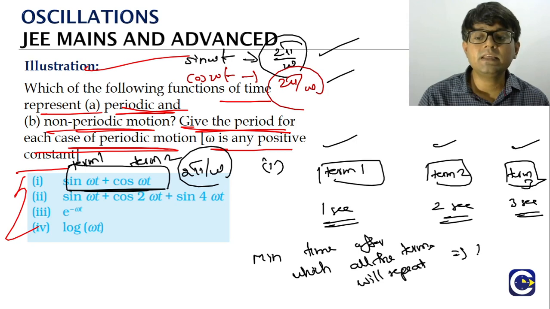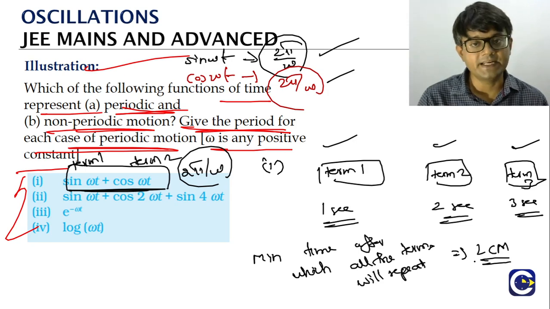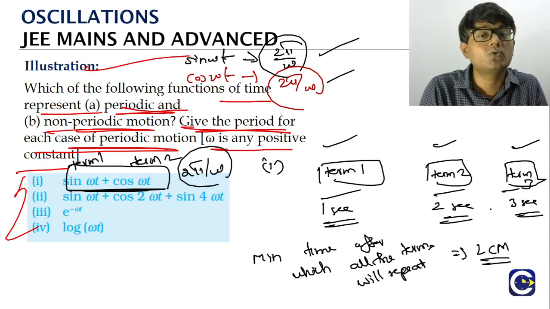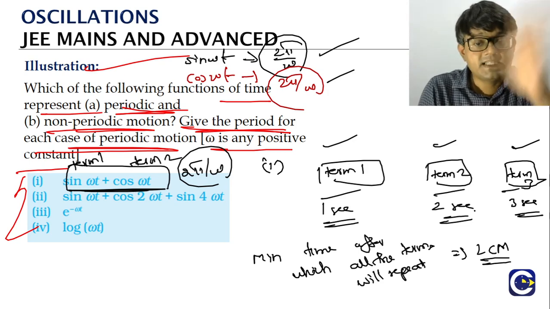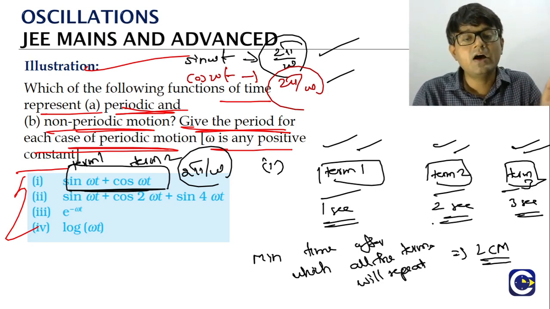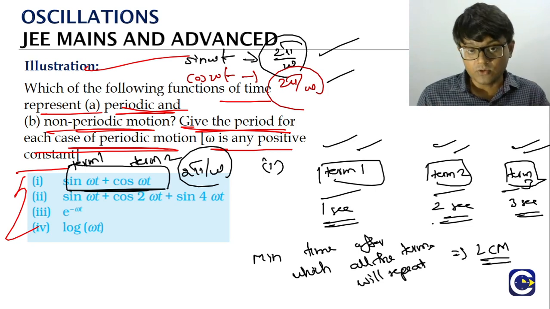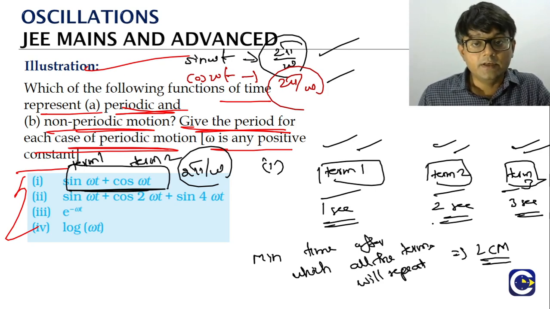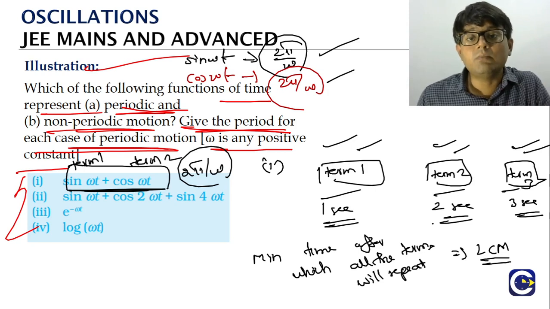That has to be given by the LCM of all these periods. Simple, right? If you take the LCM of all the periods, look at this, what is the LCM of 1, 2, 3? That is 6. After 6 seconds we will see term 1 repeats, term 2 also repeats, term 3 also will be repeating. So when you have multiple terms with different period values, the overall period of that entire function will be given by the LCM of the period values of each of these terms.